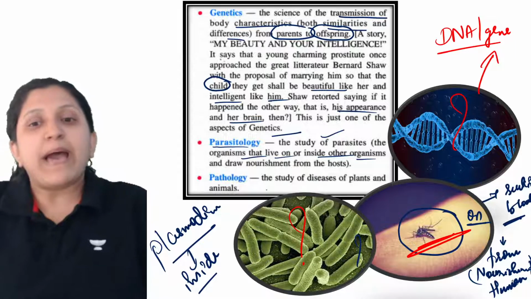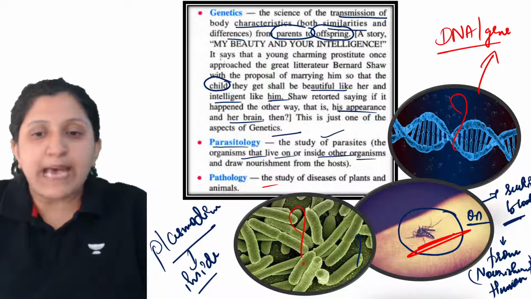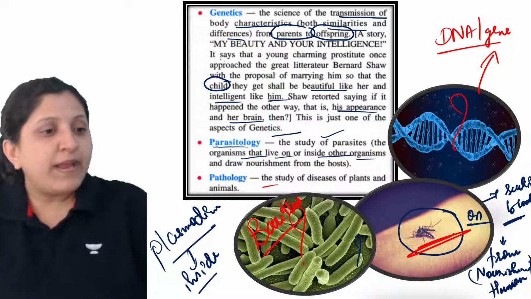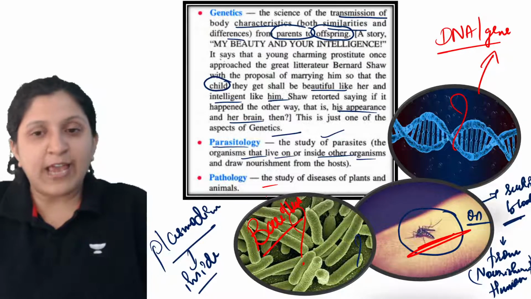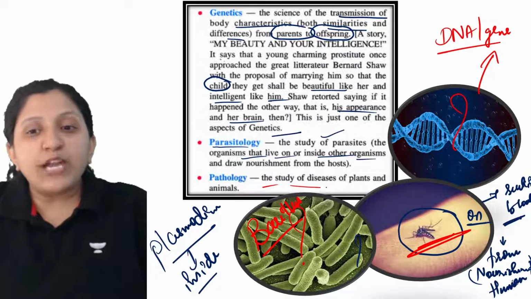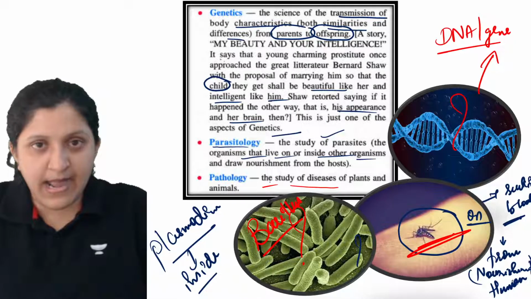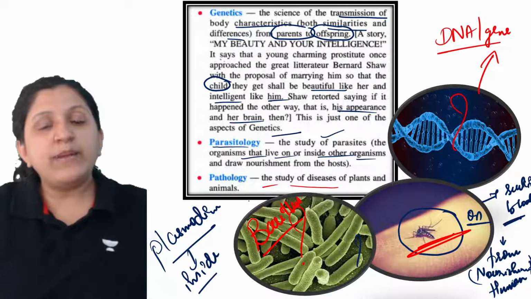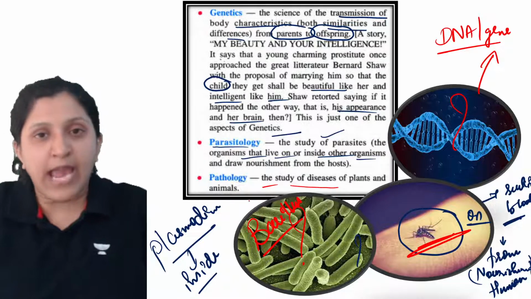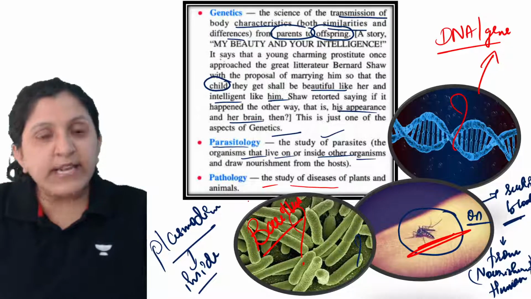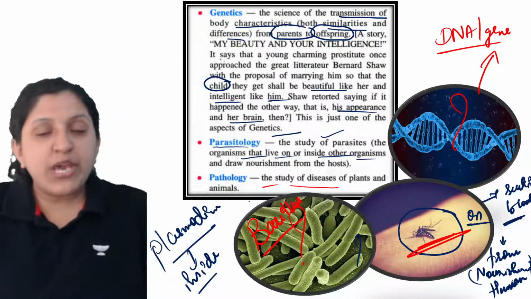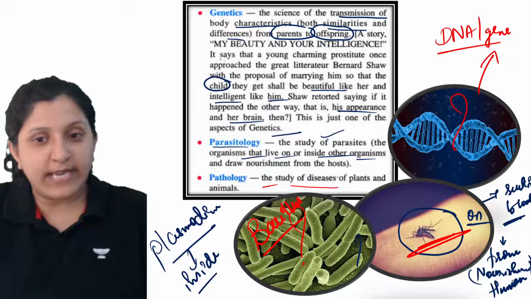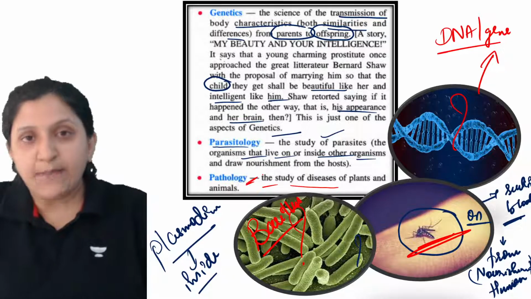And there are similarities that we can find with the parents. Now pathology, this one is a bacillus bacteria. Depending on how they are arranged, bacilli also can be called. So now the study of diseases of plants and animals, a detailed study will be done: which type of organism is causing a disease in animals, which type of organism is causing a disease in plants. All that will be studied, so that we call pathology.